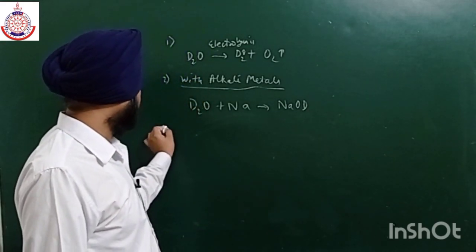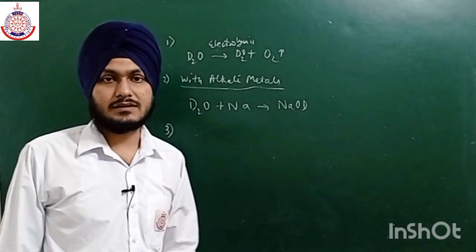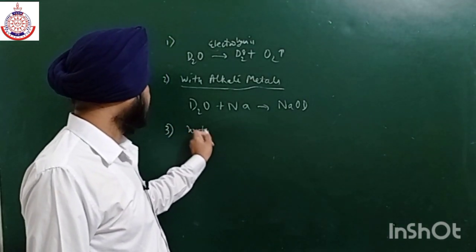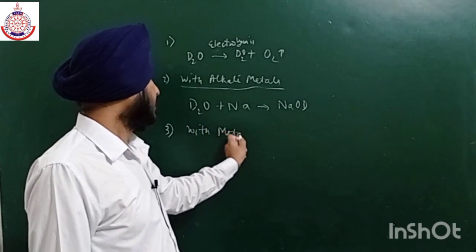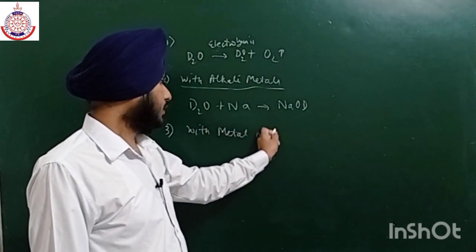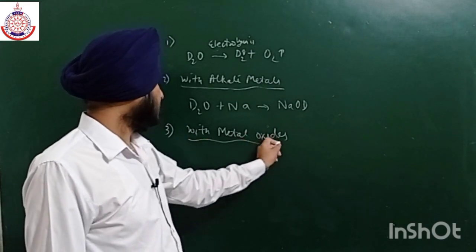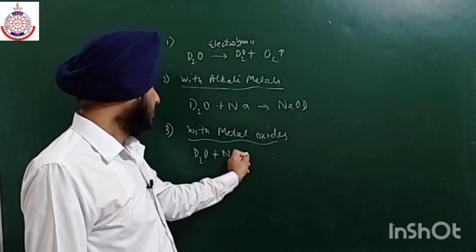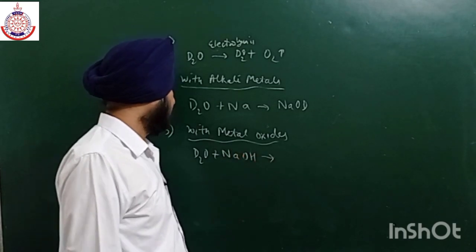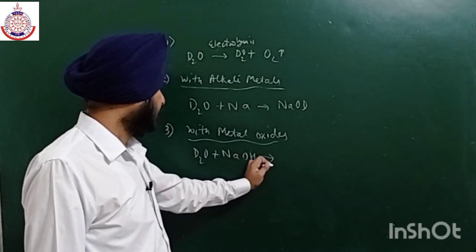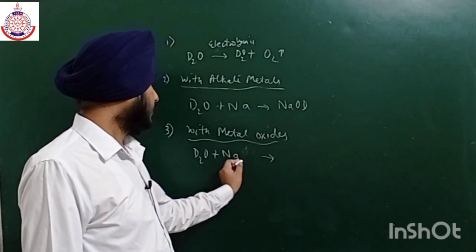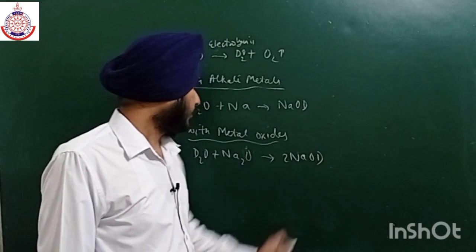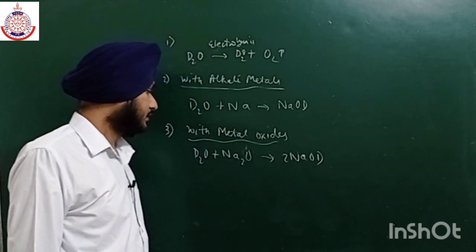Similarly, it can also react with some metal oxides. All the reactions are similar to water. For example, D2O reacts with Na2O, and we can easily form 2 NaOD. So this is the whole reaction.